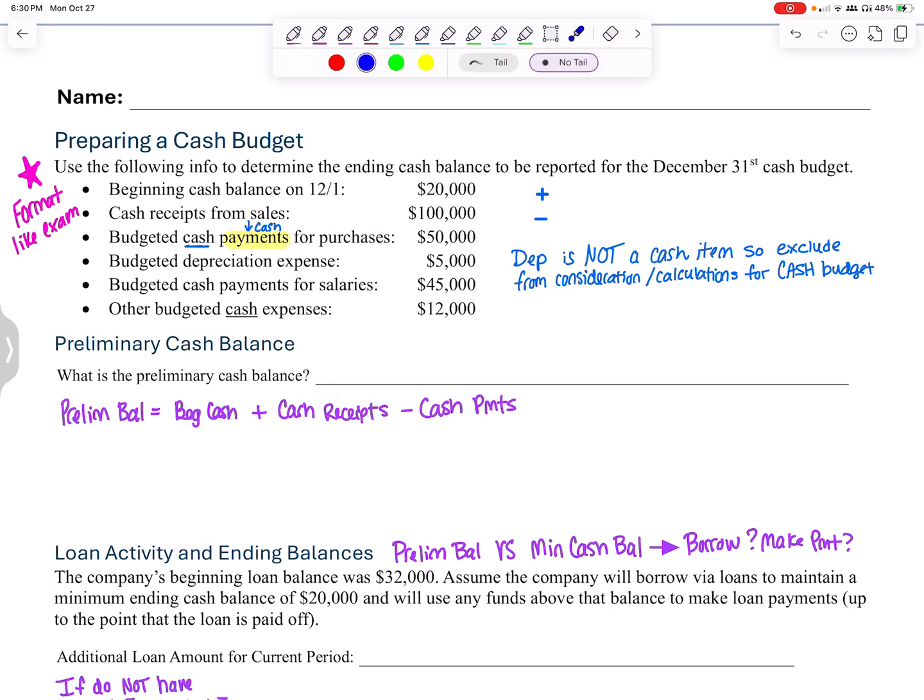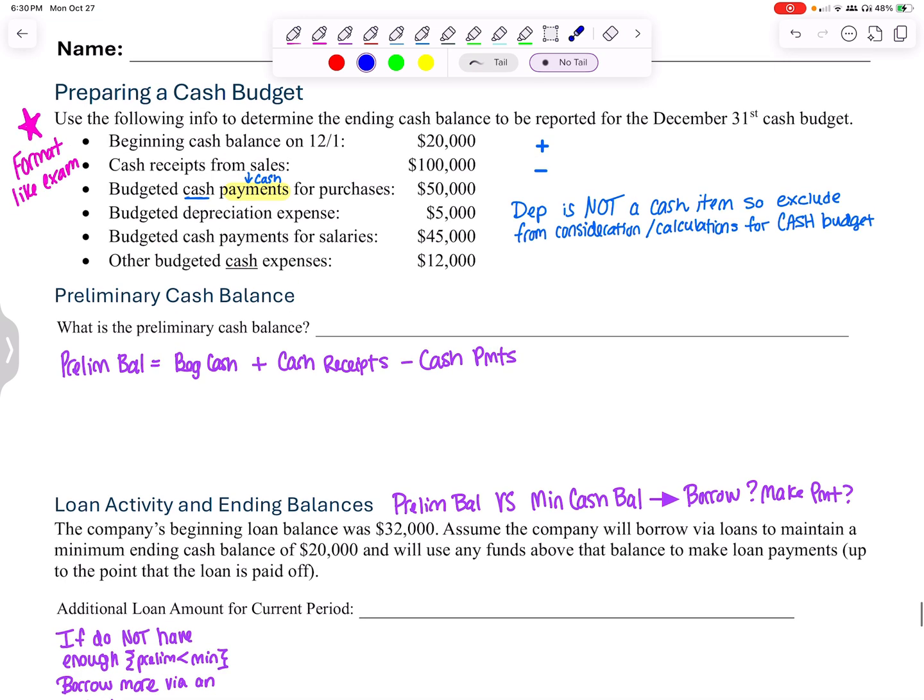Note that these are cash items. If it is not a cash item, it does not belong in the cash budget. So keep that in mind. Beginning cash balance, it's positive. That gets included in my calculation of the prelim balance, so I include that. Cash receipts, so if I receive cash, that increases cash. I add that. Budgeted cash payments for purchases. So it says payments. Since I'm purchasing something that draws cash down, it also notes that it's cash. It doesn't necessarily have to do that if it's implicit, but that is relevant and it decreases cash, so negative.